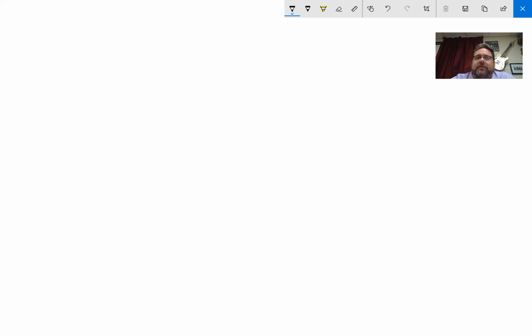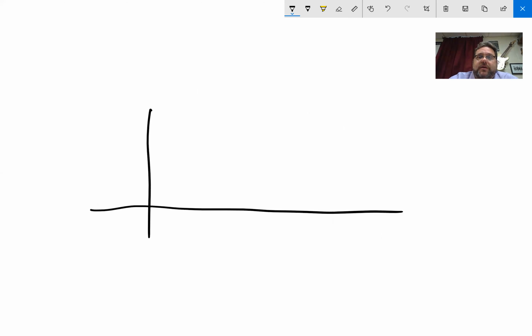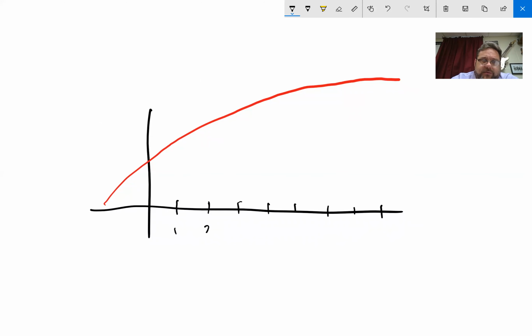All right, let's clear this. So let's say I have some function, and let's say this function looks like this. Now what I'm going to do is come in and look at the integers here. So this is 1, 2, 3, 4, 5, 6, and of course that will continue.